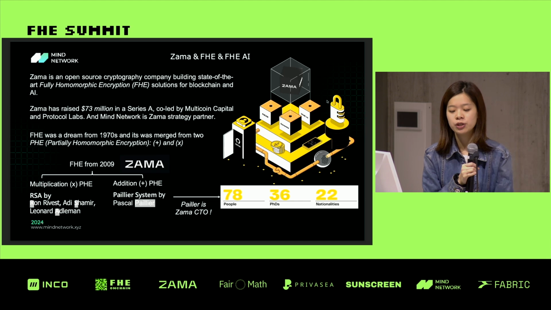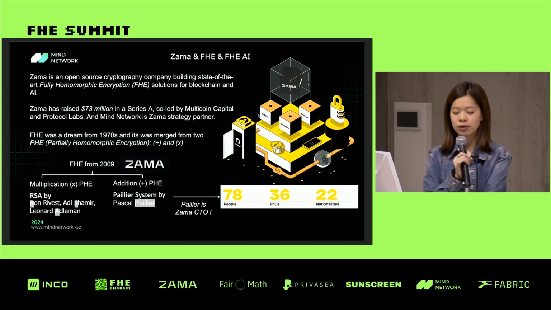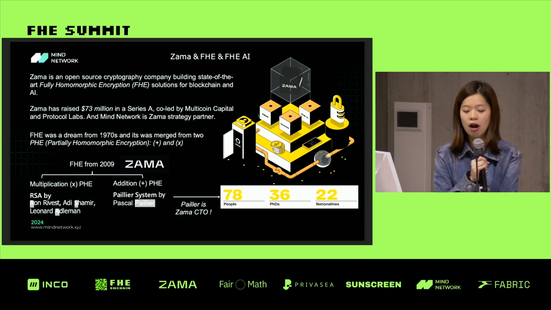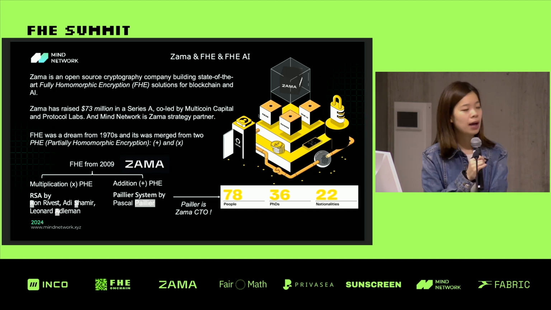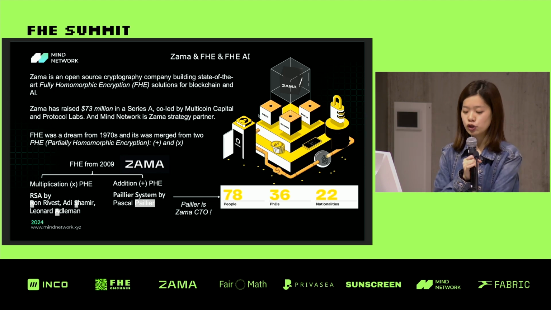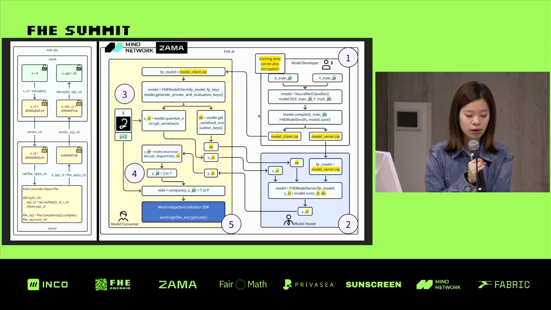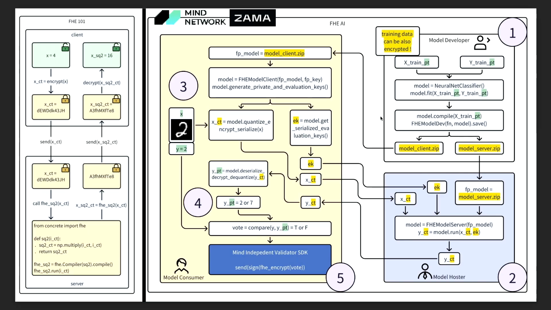So this picture exactly shows how Zama has their libraries. Definitely you know that they have the FHE VM, the Concrete, and TFHE-rs. It's based on Rust. So by cooperating with Zama as their strategic partner, actually we have our product with Zama Network. So with Zama and MyNetwork, this is exactly our solution, how we can support FHE AI using their Concrete library.